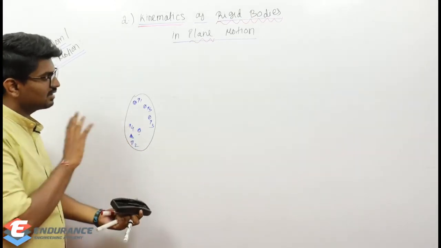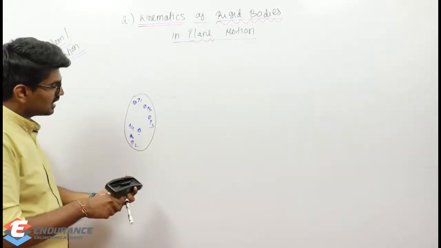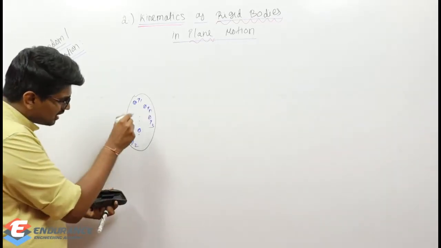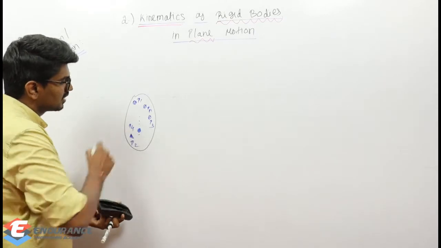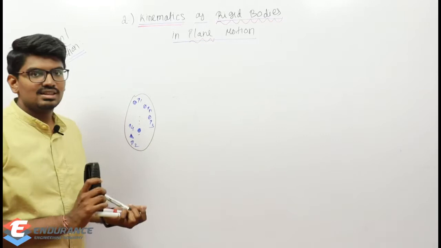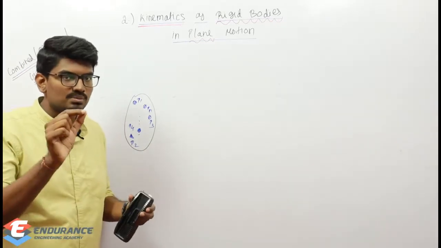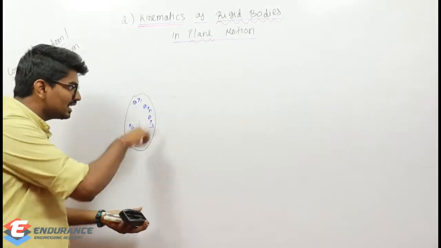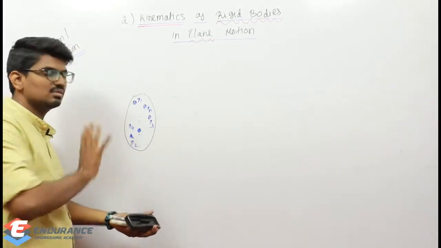Like I'm just considering 5 points, but there will be n number of points. Each and every space has different points. In general, if a particle moves, there will be only one particle, and it will move happily, so we can easily analyze it. But here there are n number of points in a single body itself.